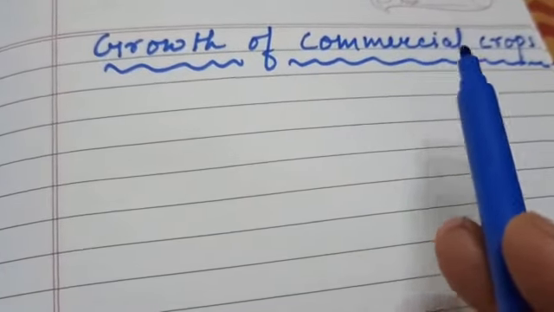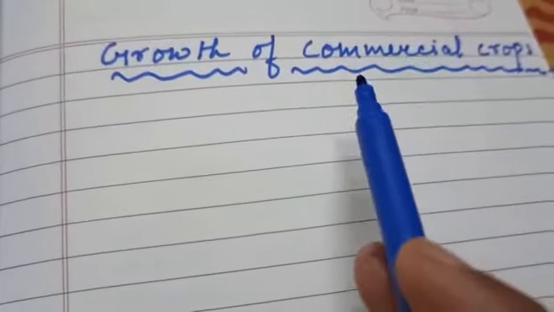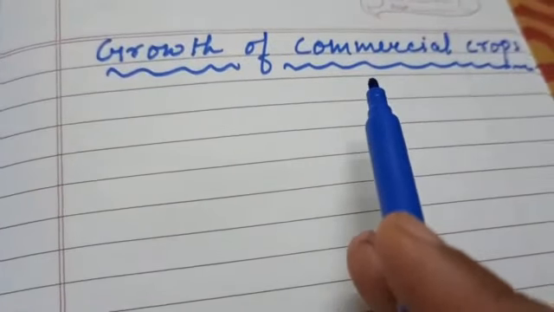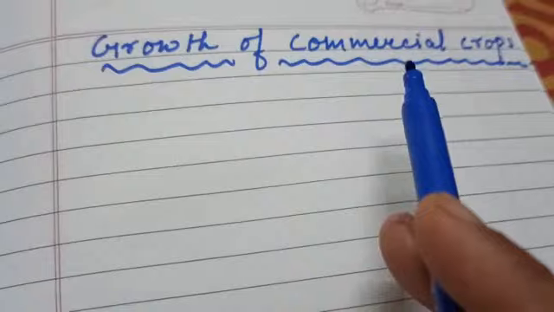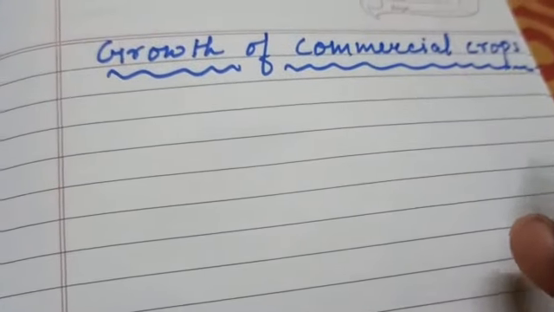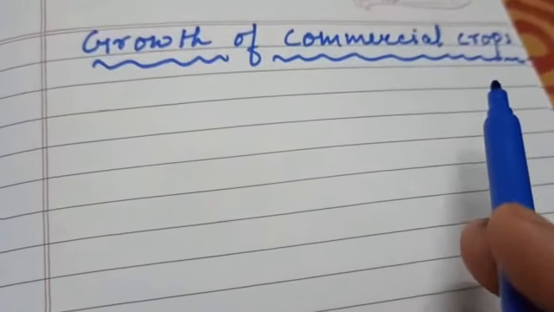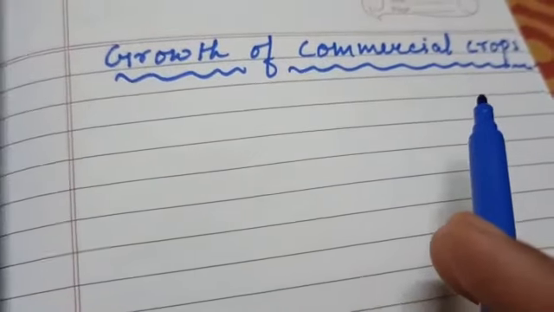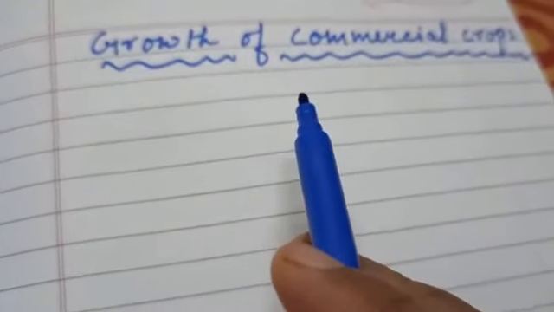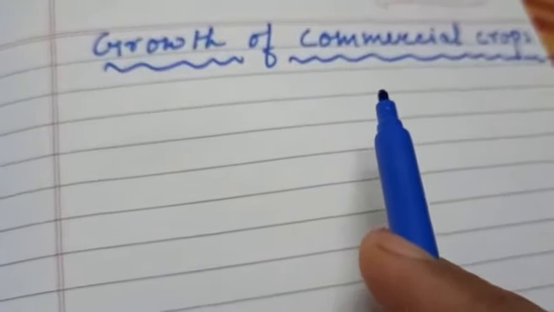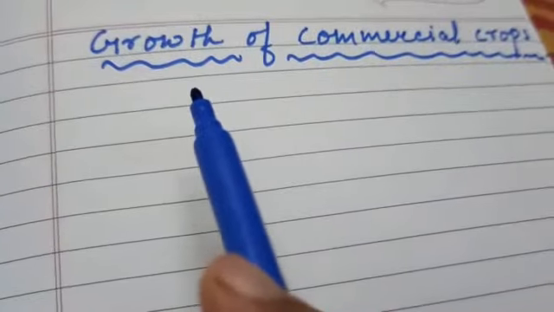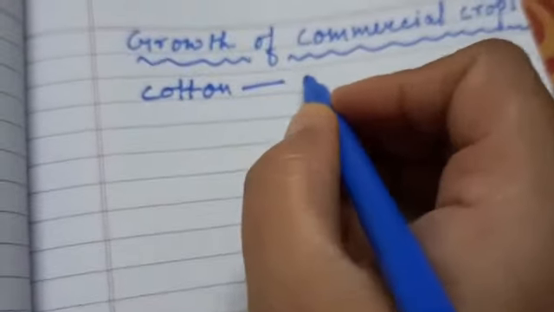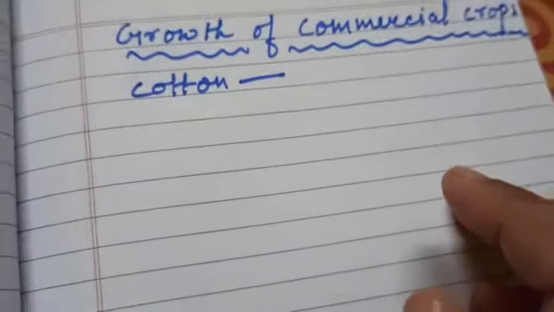Commercial crops means those crops which were used as a raw material to feed British industries. The Industrial Revolution took place in Britain, and most of the industries were based on textile. For textile industries, what is the raw material? Cotton. So they forced our farmers to grow cotton to feed their textile industries in Britain.